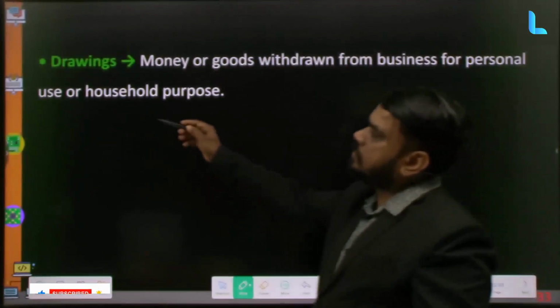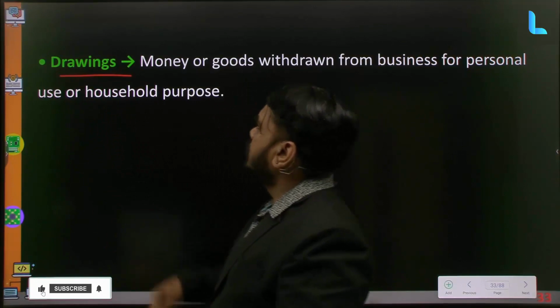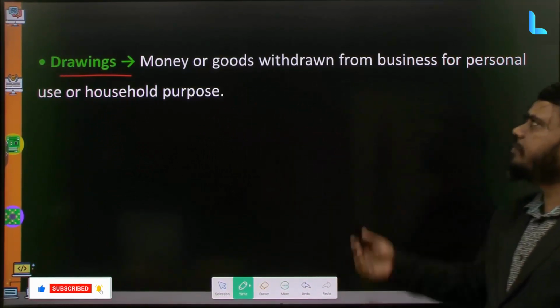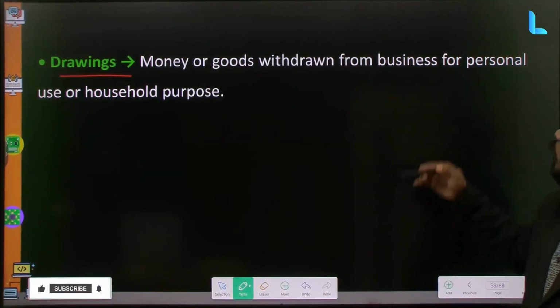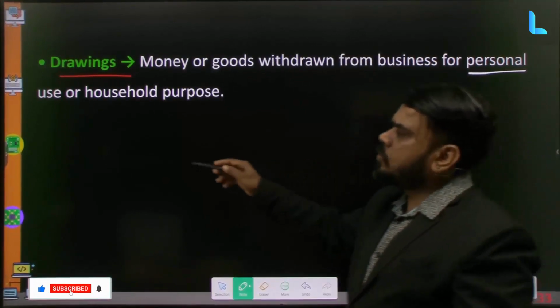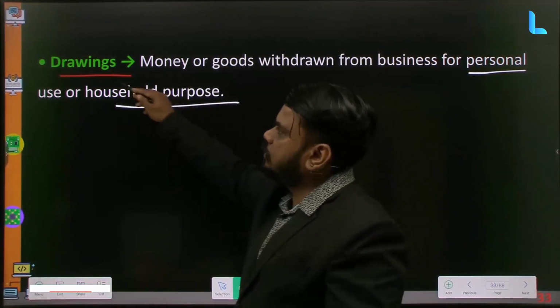So next is drawings. This term drawings is nothing but money or goods which we withdraw from the business for our own personal purpose or household purpose.